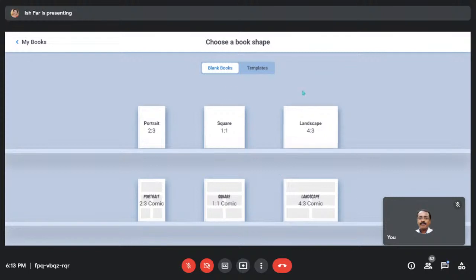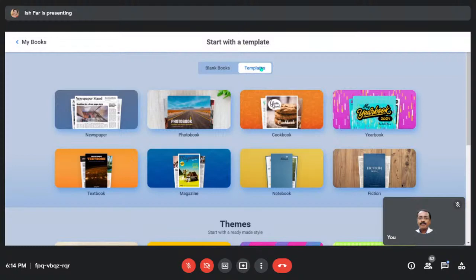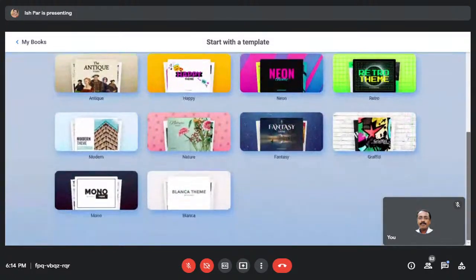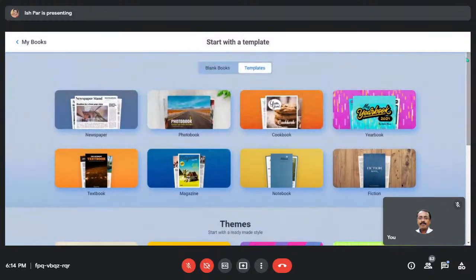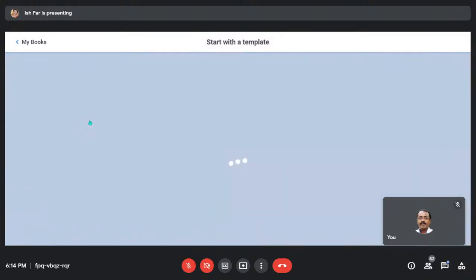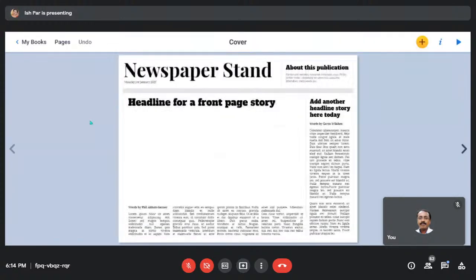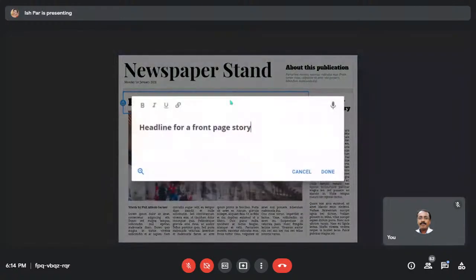There are certain blank book templates available, and once you click on templates, there are ready-made book templates available. You can use newspaper designing for your students. You can do anything with these magazines. They are beautiful and unique templates. If you use a ready-made template, just click on it. What you need to do is double click the parts you want to change and type it.